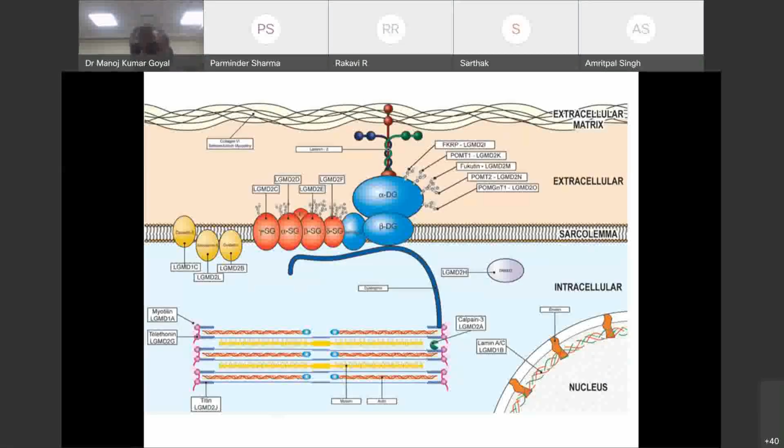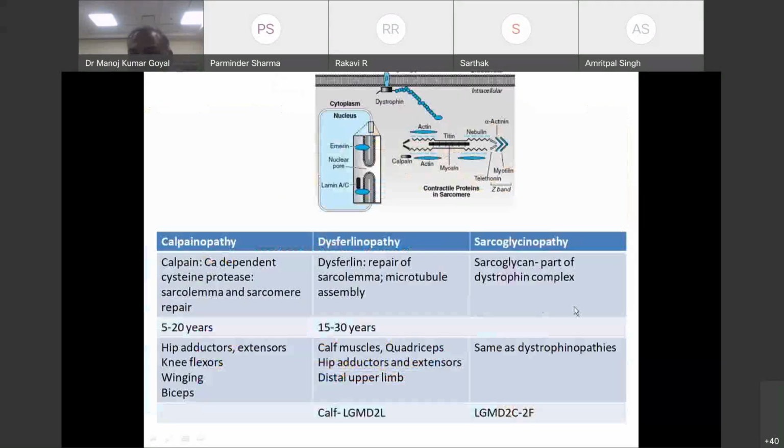We do not have too much time. Any questions till here? Sarthak? Sir, regarding the neck. Please, please. I'm not able to hear. Dr. Sarthak, yes.